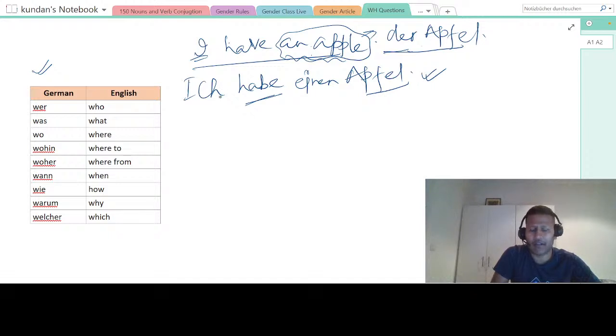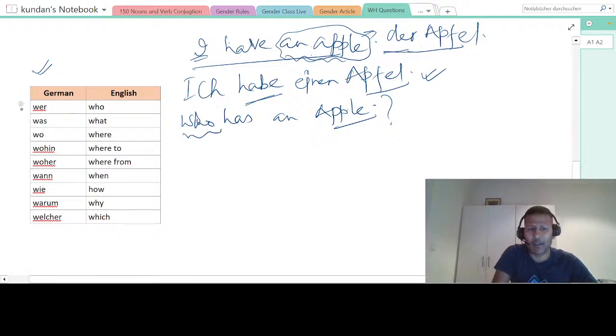Now let us ask: if I just say that I have an apple, what are the different questions that we can form? The first question will be: who has an apple? This will be the first question that we can think of. This who is wer in German. So now, how do we form questions? This is the first question.